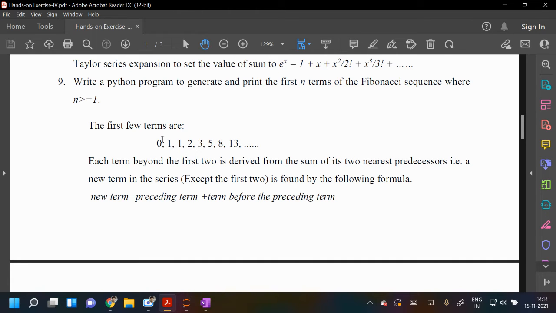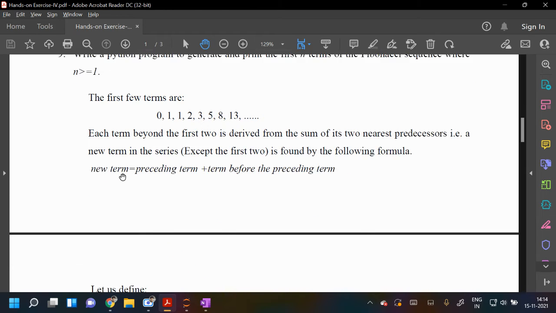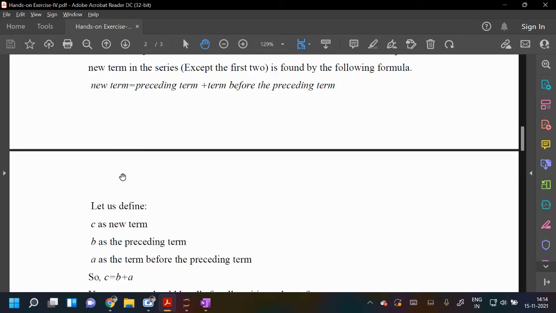In the Fibonacci sequence, each term is the sum of the previous two terms. Initially the first and second terms are taken, and then you take the sum of the previous two terms.